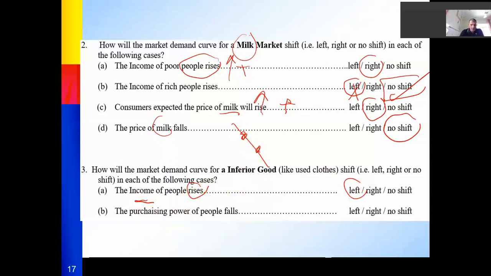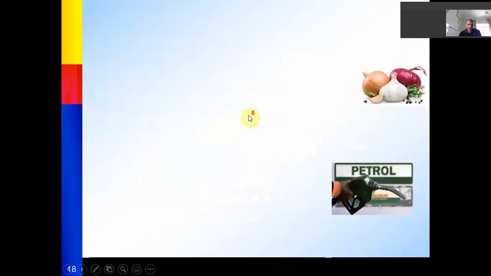If the purchasing power of people falls, it's like income going down, I'll buy more used clothes because I don't have enough money. So it's better to buy used clothes rather than new clothes. New clothes are a little bit expensive, so I will focus on cheap products.